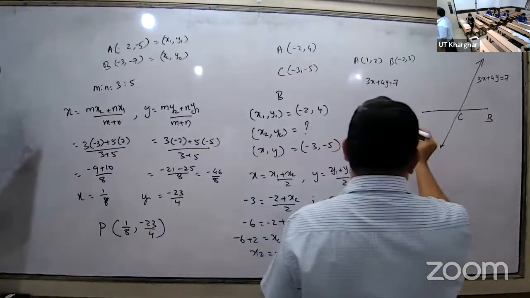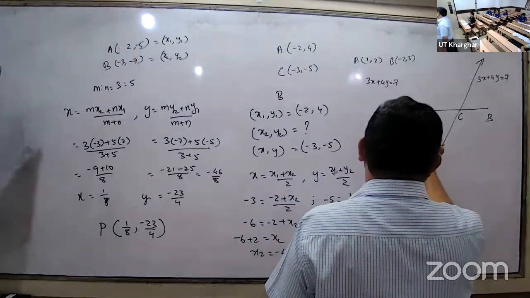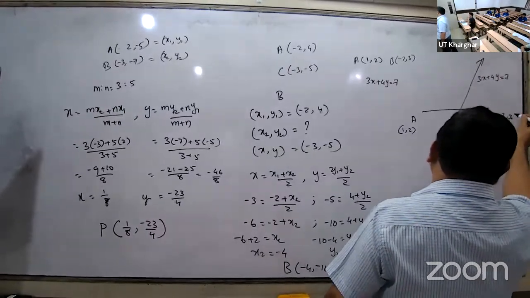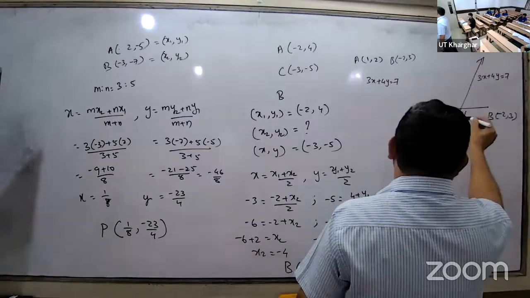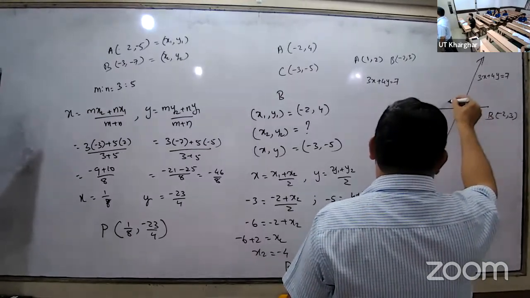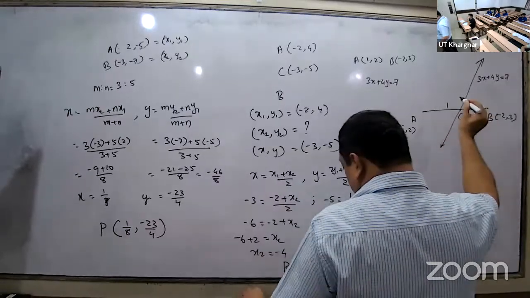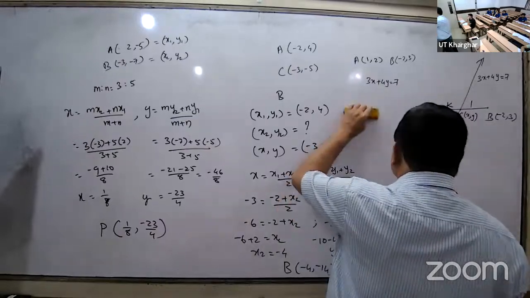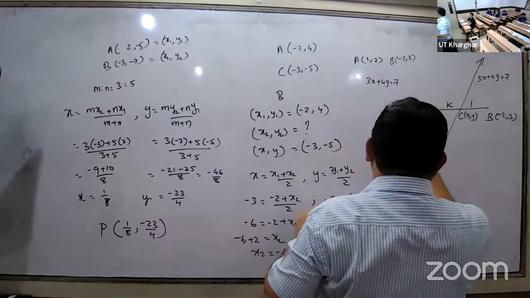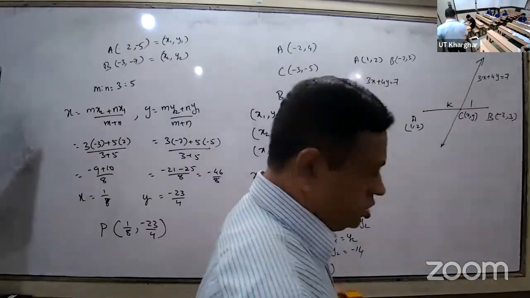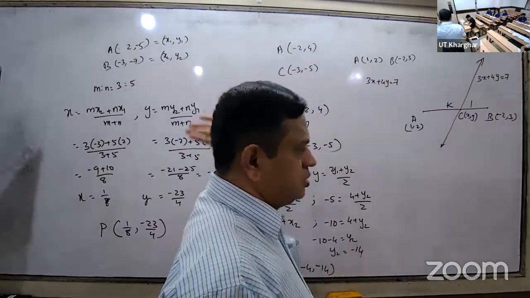So which ratio do you have to find in this figure? AC by BC. A is (1, 2), B is (-2, 3). C has coordinates (x, y). Whenever we have to find a ratio, we take the ratio as k is to 1. Now we have to find the value of k.